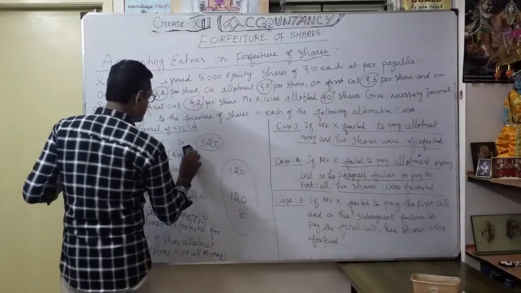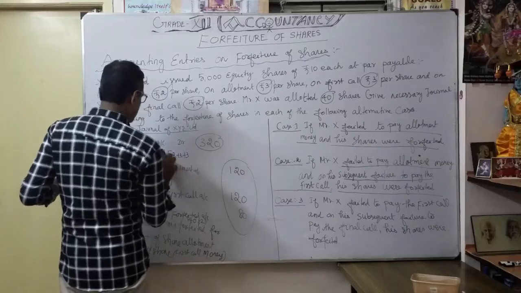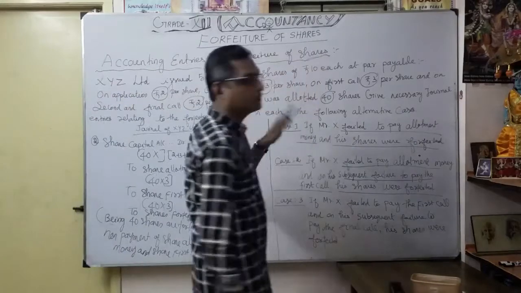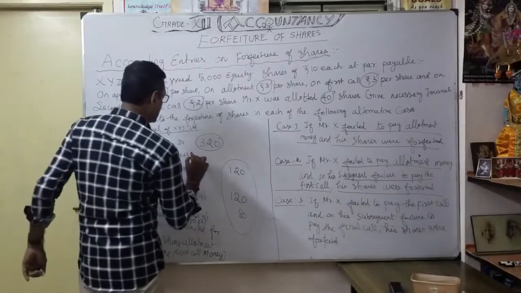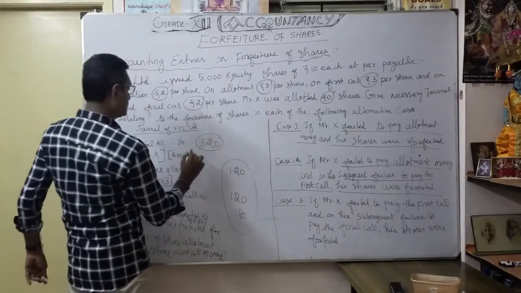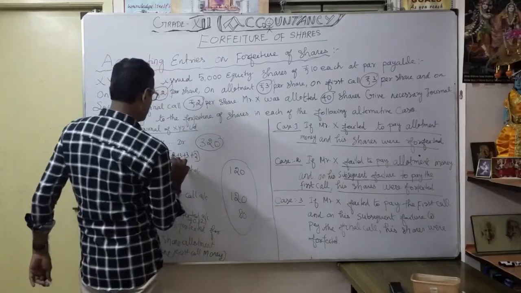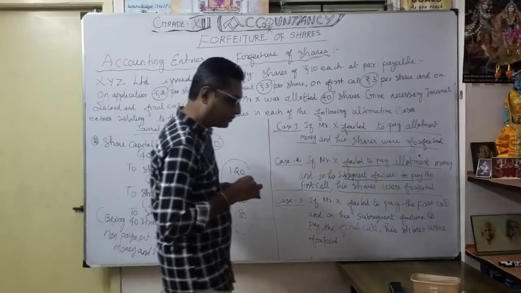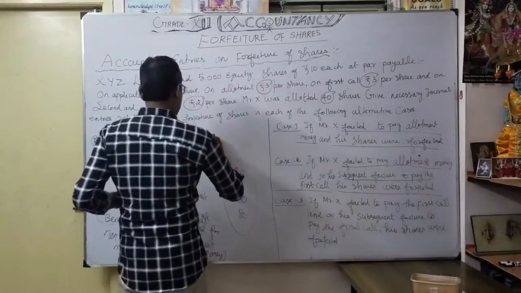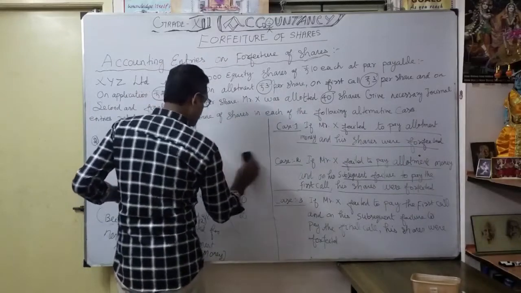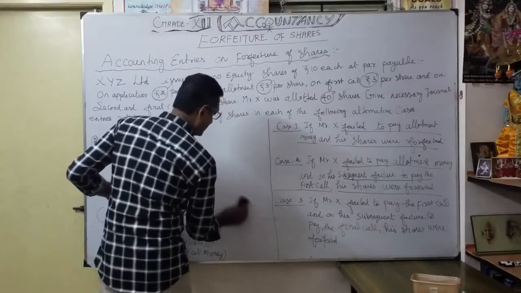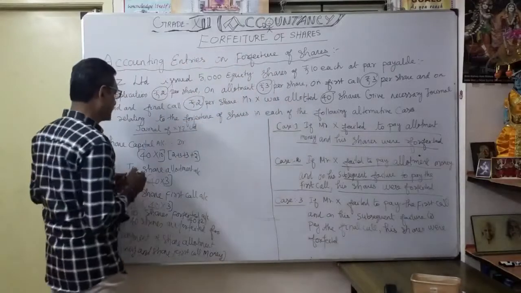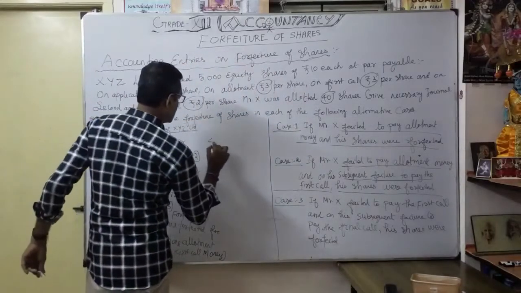Now what is the called up? Here everything is called, isn't it? Everything called. So naturally all the money is called up. That's what I am going to add. How much? Final call 2 rupees. Totally how much will it come? 2 plus 3, 5, 8, totally 10. So the entire 10 rupees the company called up. Correct. Because at the time of the final call only, the company is going to forfeit. That's why here the called up is total 10 rupees. That's why I wrote it in brackets. So here 40 into 10, 400.